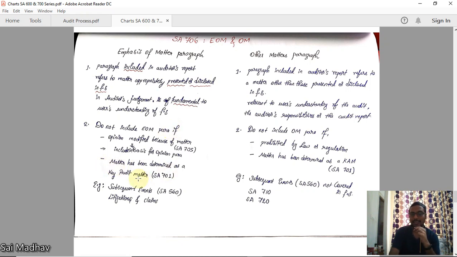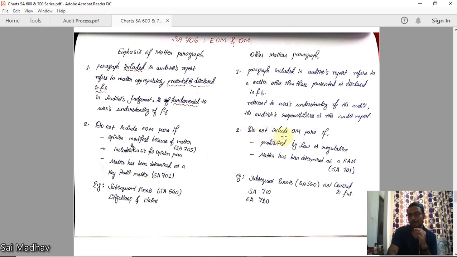Matter has been determined as a key audit matter. This is very important. See, we discussed key audit matters. The auditor will select from the matters communicated to TCWG which are of most significance. If that is SA 701 he discussed as key audit matter, he will not include here. That means key audit matter 701 is the supreme one. If he discloses there, it is okay, leave it. If it is not disclosed, then you can disclose here. Right? Only one time you can disclose.